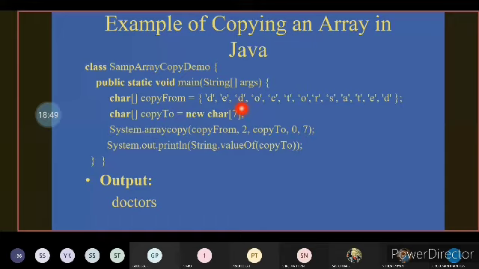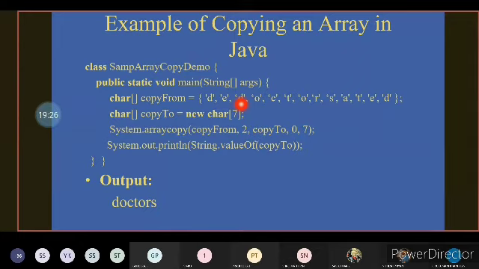Then the destination array is set as copy to, and in that destination array, the position from which position to which position the values have to be copied. Here it is set as 0 to 7, so that in the copy to array from 0 up to 7, values will be taken from the copy from array, from position 2 up to 7.